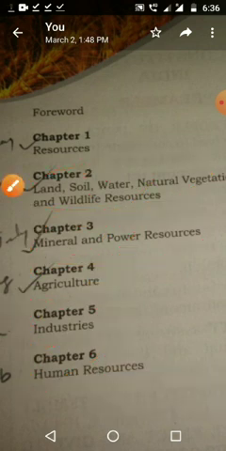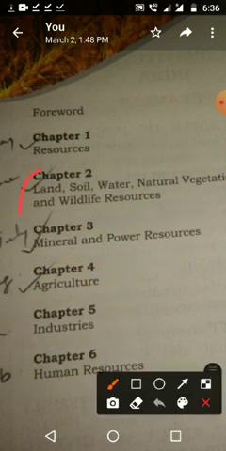So we have the continuation in higher classes, and it is important to understand what it is and how it works, how it helps our GDP, national progress and other things. So we have taken the land, soil, water, natural vegetation and wildlife lesson. Then minerals and power resources is the next one.